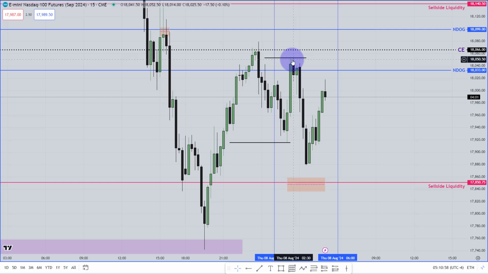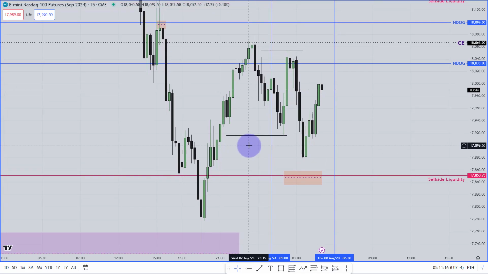When the market makes this buy side liquidity or sell side liquidity inside the session, are you going to look for the buy or sell? No, you are not going to do that. Instead, you will see, when it has made those relatively equal lows or relatively equal highs, do you have any kind of higher time frame point of interest or not? What do I mean by that? What is the higher time frame? My higher time frame is the 15-minute chart. So I will only look at that 15-minute chart.